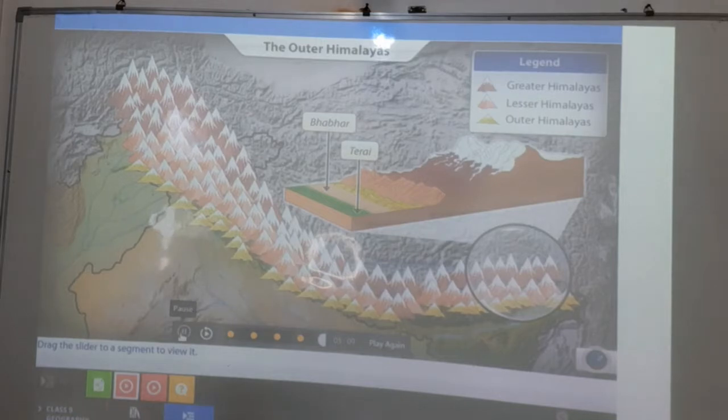So you have got the concept of Doon, why Dehradun is called Doon. Likewise, you have to understand these three parts of the Himalayas. If you have any confusion, you can ask, and do read your book also. Now let's see the next video, as we have already learned that the Himalaya is divided into three layers: the Greater Himalayas, Lesser Himalayas and the Outer Himalayas.